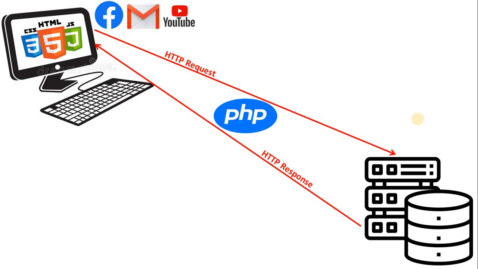Or in another way, sometimes we request our data to see in the client form. Just assume when we are accessing Gmail, that means the data is there in the database. Now we want to see the data from the database. So after clicking the inbox, we are sending the request and asking the local server or the cloud server that we want to see data. We are requesting to see an email which somebody else has sent. So from the server, in the HTTP response form, those data are sent to the client system.